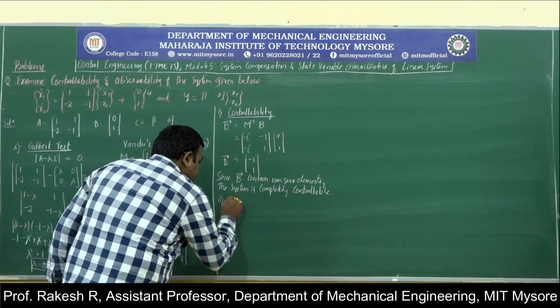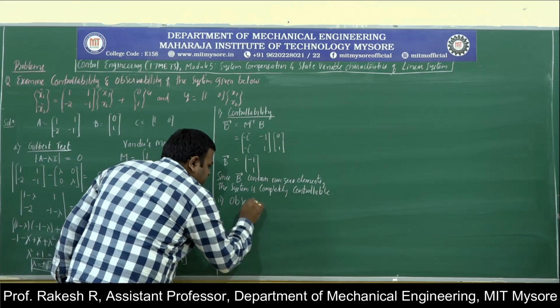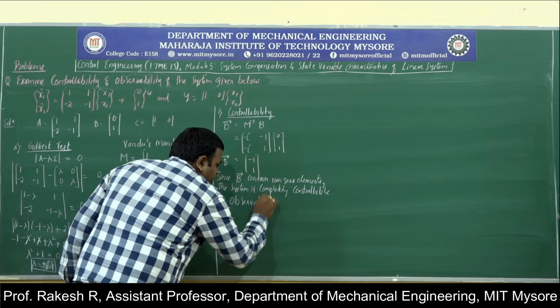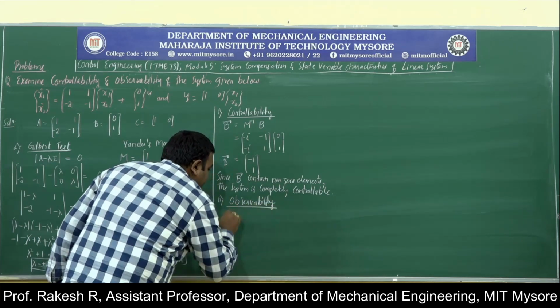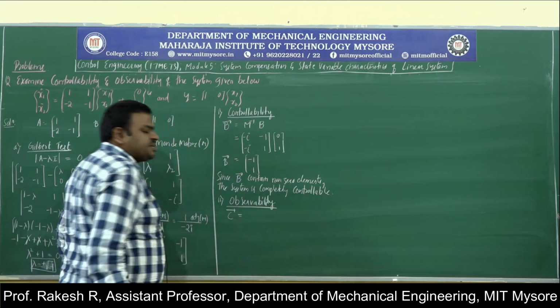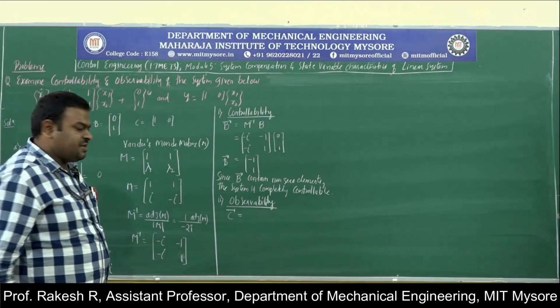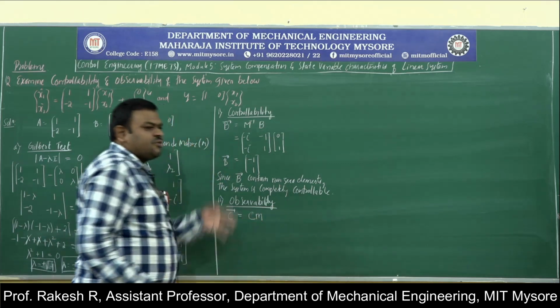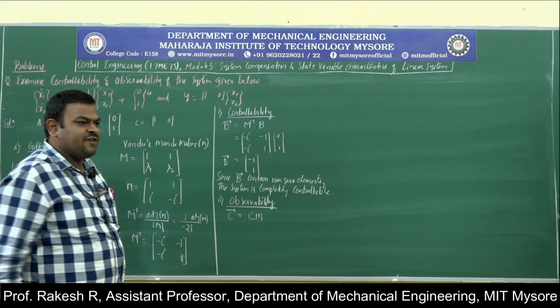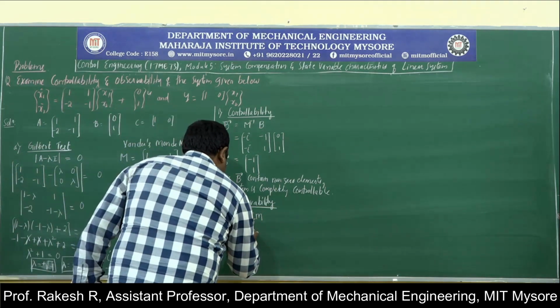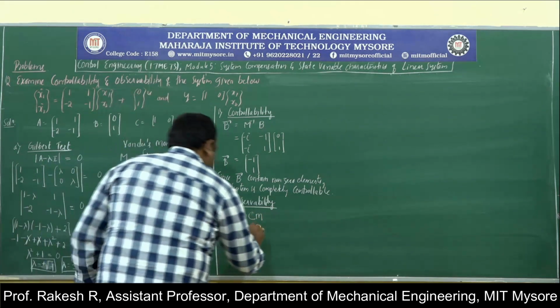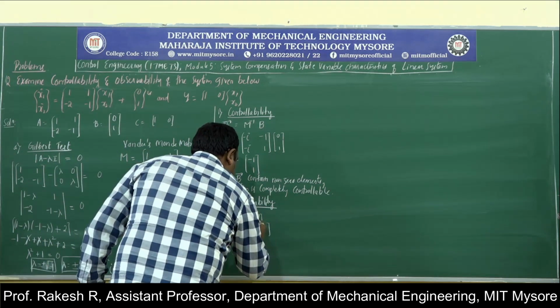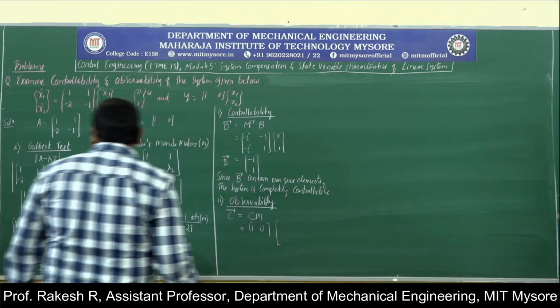Second condition is observability. For observability, we will be calculating the vector C. Vector C is nothing but C into M, so y is equal to CMv, we will call it. What is this C? C is 1, 0, and what is this M?